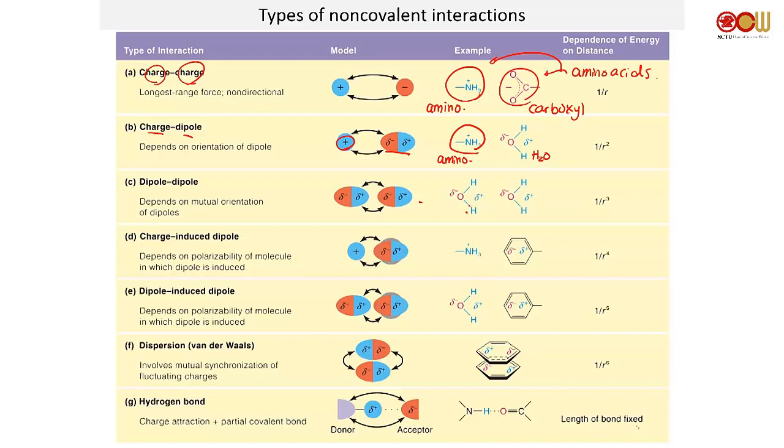And then you've got dipole-dipole. You've got charge-induced dipole, okay? An induced dipole is something like this: you have a molecule, a phenyl group, or you can consider this a benzene. Benzene is typically not charged, not polar, right? We agree, benzene is not polar. However, if you put a charge next to benzene, you will actually induce a charge for a short period of time.